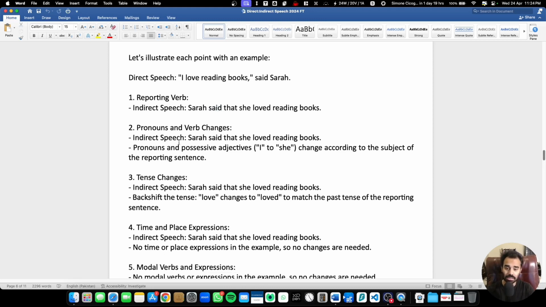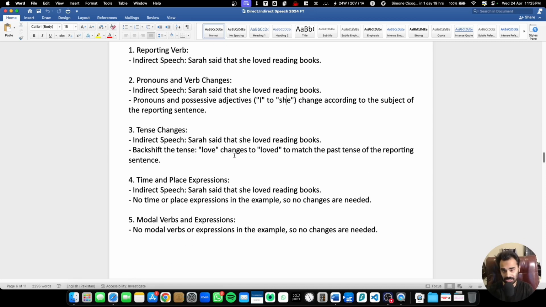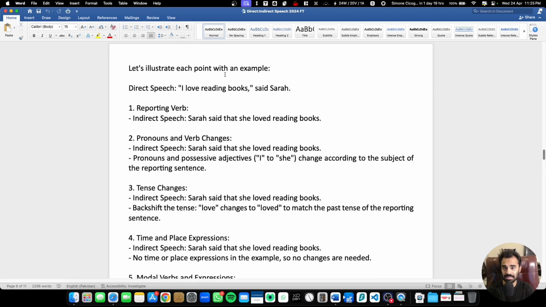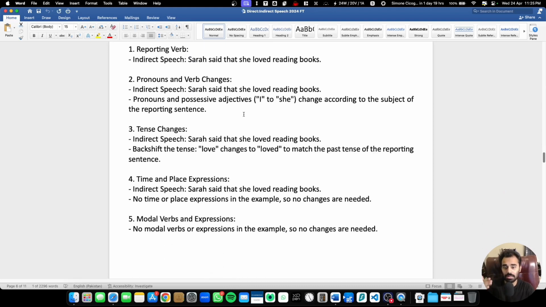Right. So the pronouns and the verb changes. Let's see. Indirect speech says that Sarah said that she loved reading books. Pronouns and possessive adjectives: I to she. All right, I to she, because here it says "I love reading books." Now I is turned into she. Of course, we had to change that, according to the subject of the reporting sentence. Tense change: now the tense has changed. In the very beginning it said "I love" because it's in the present tense, right? But here love has changed into loved. Match the past tense in the reporting sentence.